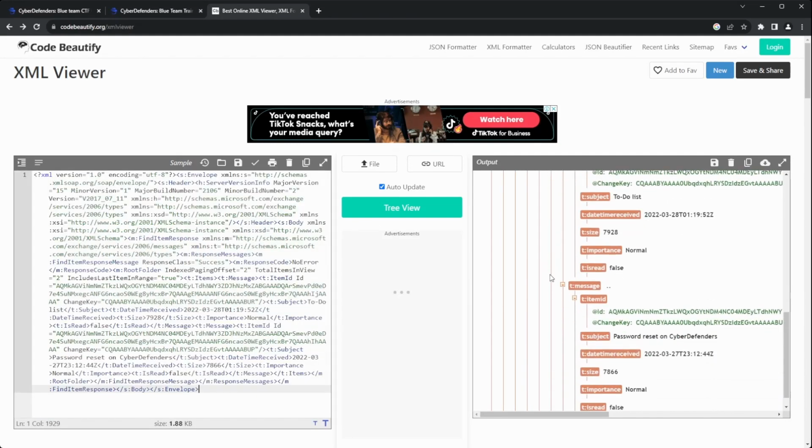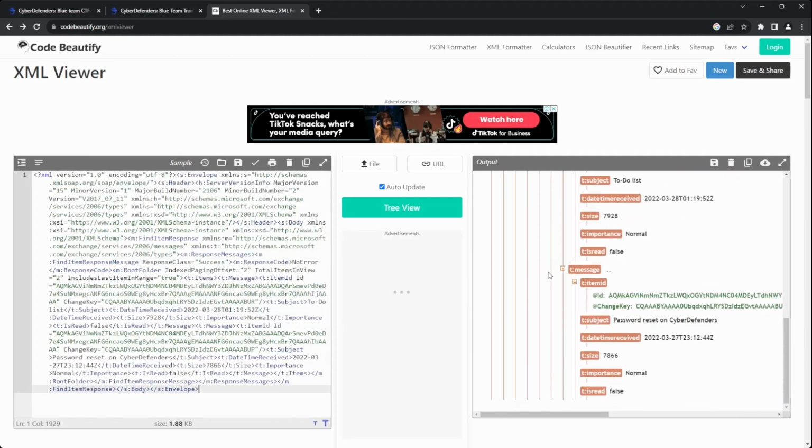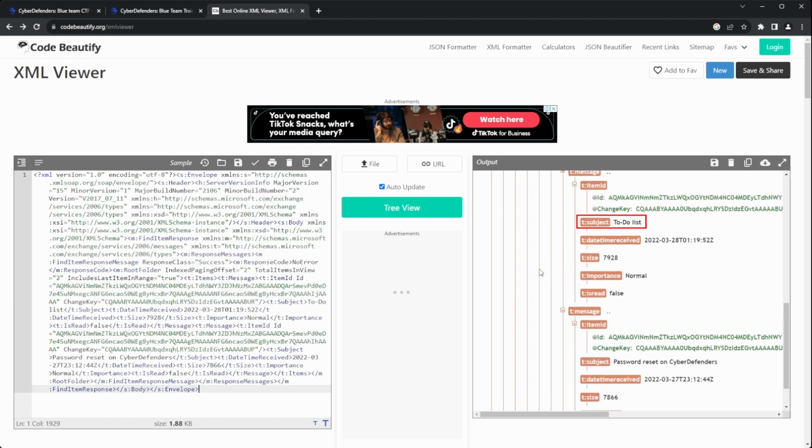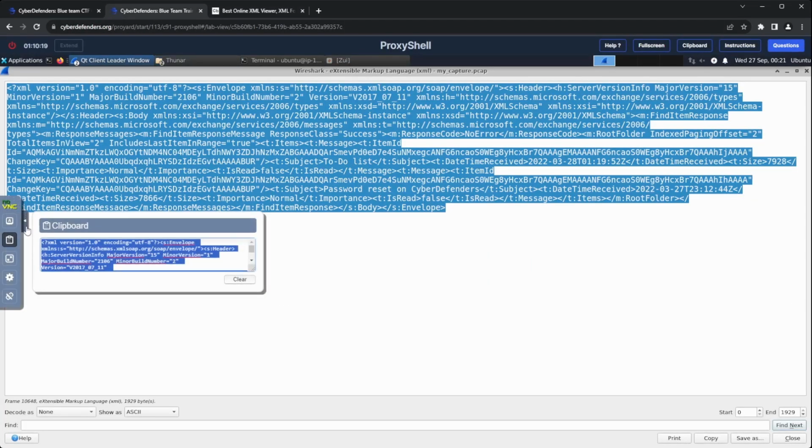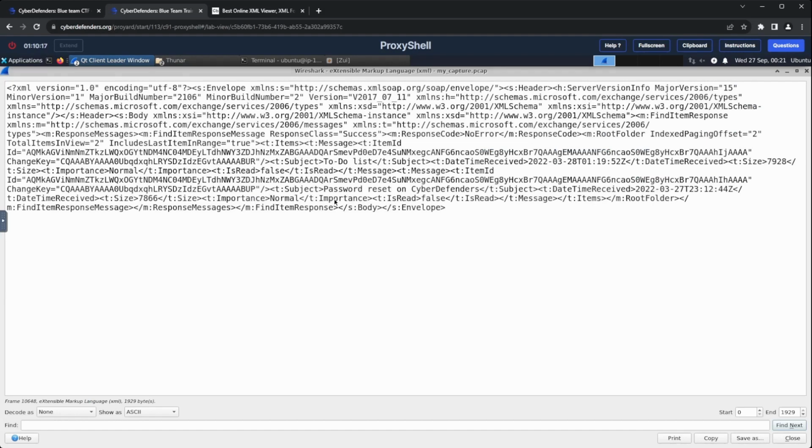And it becomes clear that two emails are being returned. One email has the subject, to-do list, and the other email has the subject, password reset on Cyber Defenders. We also notice that each email has an ID, which should be relevant if the attacker tries to request the email contents by ID. So let's colorize these packets and we can return to the HTTP conversations.